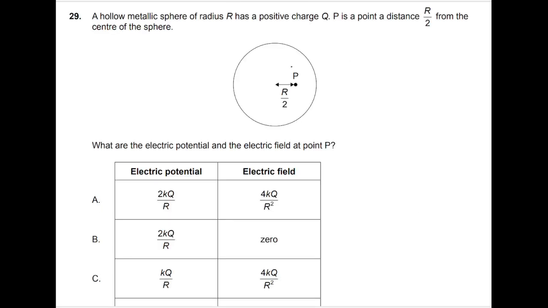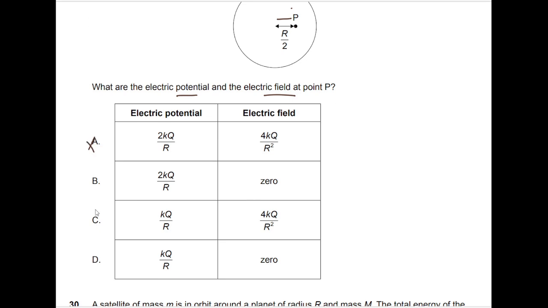Question number 29. We have a hollow metallic sphere of radius r which has a positive charge q. P is a point at a distance r by 2 from the center of the sphere, that is, the point P is inside the hollow sphere. We have to tell the values of electric potential and electric field at the point P. Because this is a hollow sphere, the electric field at any point inside will be 0. That means options A and C cannot be the correct options. Now talking about electric potential, because this is a hollow sphere, the electric potential at any point inside is constant and is equal to the value at the surface, that is kq by r. So the correct option is D.